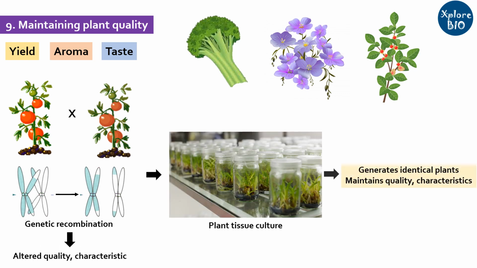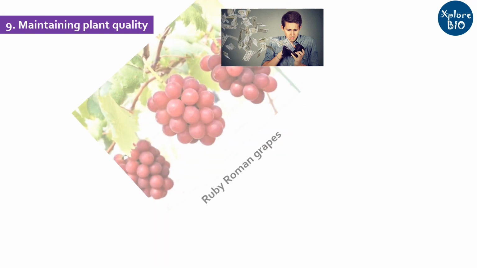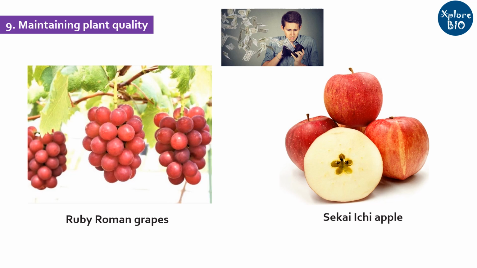With tissue culture, you can maintain the exact genetic composition and hence the same characteristics of the plants for generations. Maintaining the quality is very important when it comes to commercially valuable varieties. Some varieties are so expensive that many of us may not afford to buy. If you do not believe me, go and search about Ruby Roman grapes or Shikaichi apple. They are highly expensive and known for their quality.